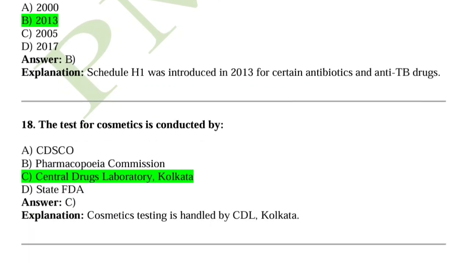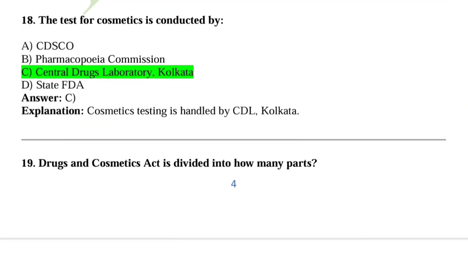Question number 18, the testing of cosmetics is conducted by? So option C is correct, Central Drug Laboratory, Kolkata. Cosmetic testing is handled by CDL, Kolkata.